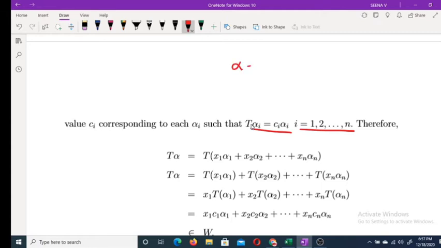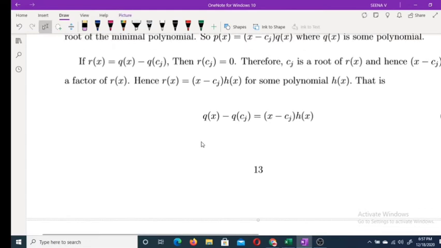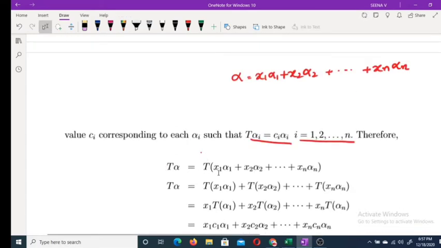We have alpha is equal to x1 alpha 1 plus x2 alpha 2 plus etc. plus xn alpha n. Each alpha i is a characteristic vector, and let ci be the characteristic value corresponding to the vector alpha i. Okay. So T alpha is equal to T of (x1 alpha 1 plus x2 alpha 2 plus etc. plus xn alpha n).